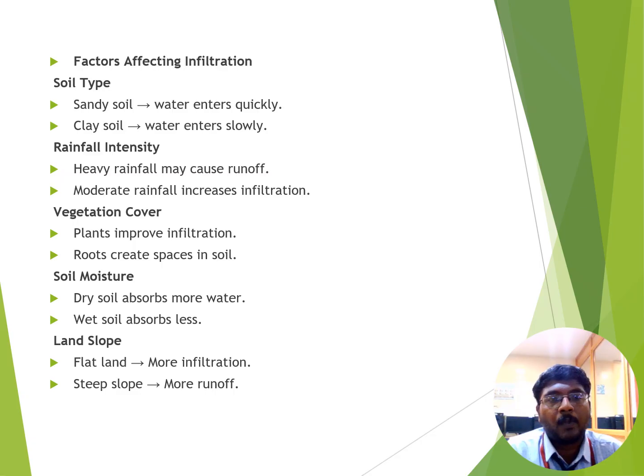Next we see about vegetation cover. Vegetation cover is defined as when the roots of the plant take a place in the soil. By utilizing this space, rainwater or any other water directly enters the soil and moves downwards. Next we see about the land slope. There are two different types of land slope: flat land and steep slope. In flat land, more infiltration occurs when compared to steep slope. In steep slope, more runoff occurs.